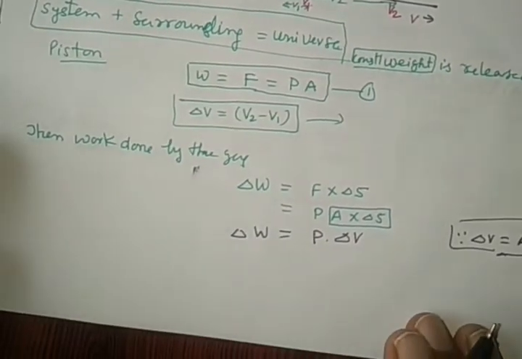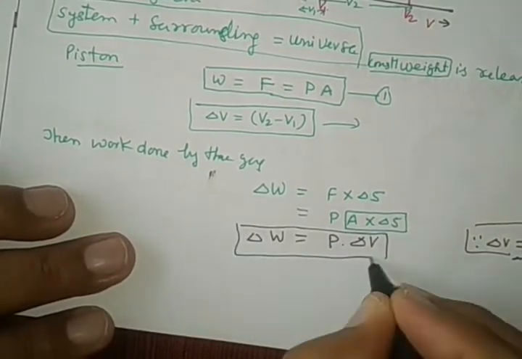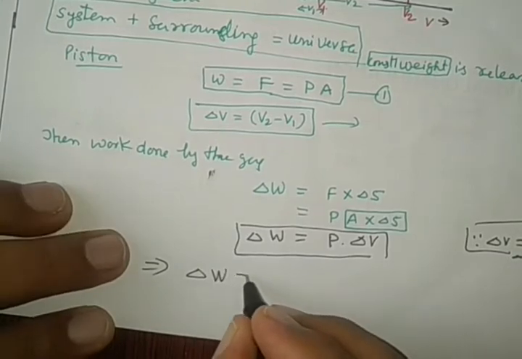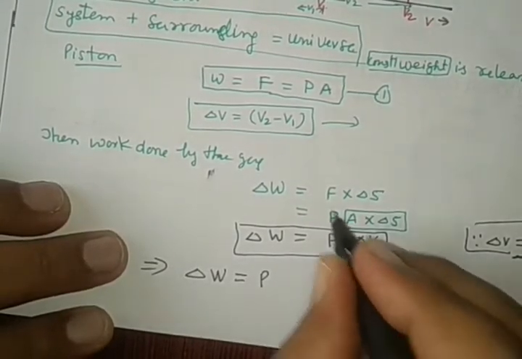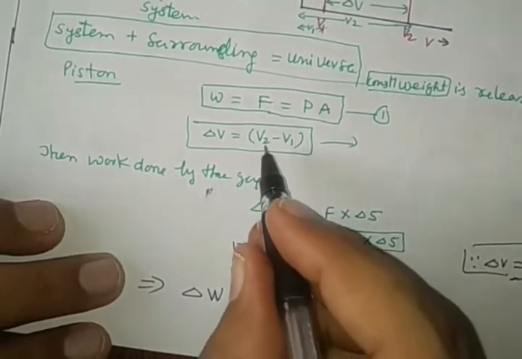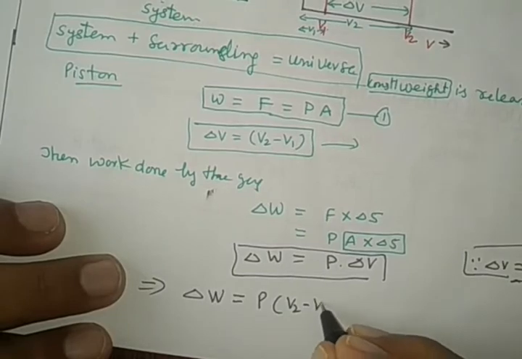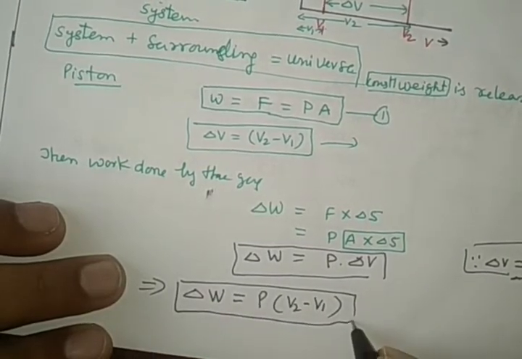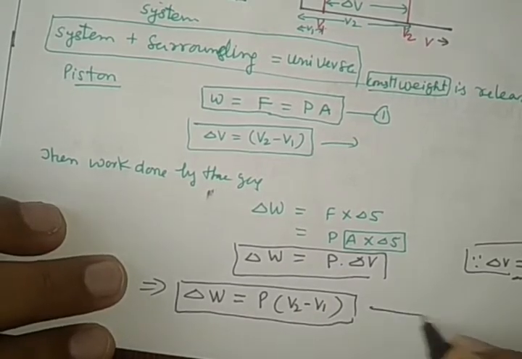Now see very carefully. This work done delta W can be written as P into delta V, where delta V is equal to V2 minus V1. This is the required formula to calculate the work done.